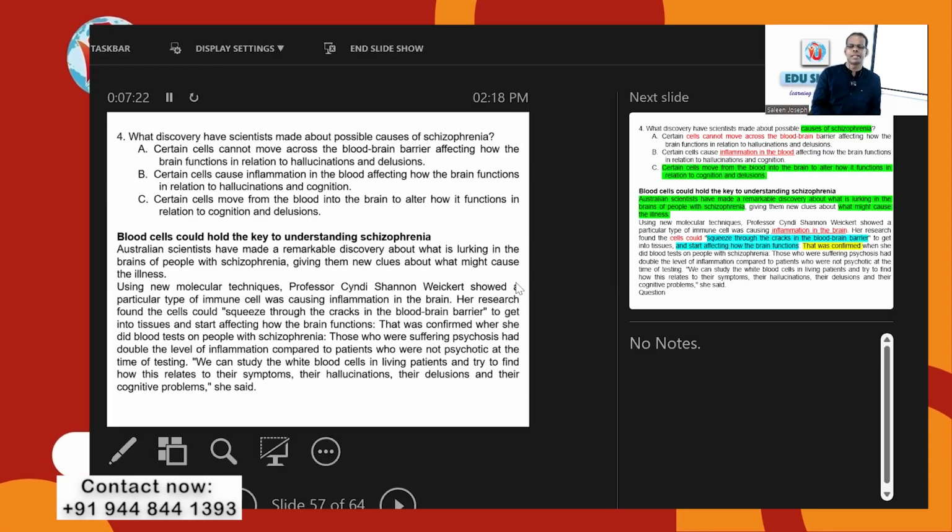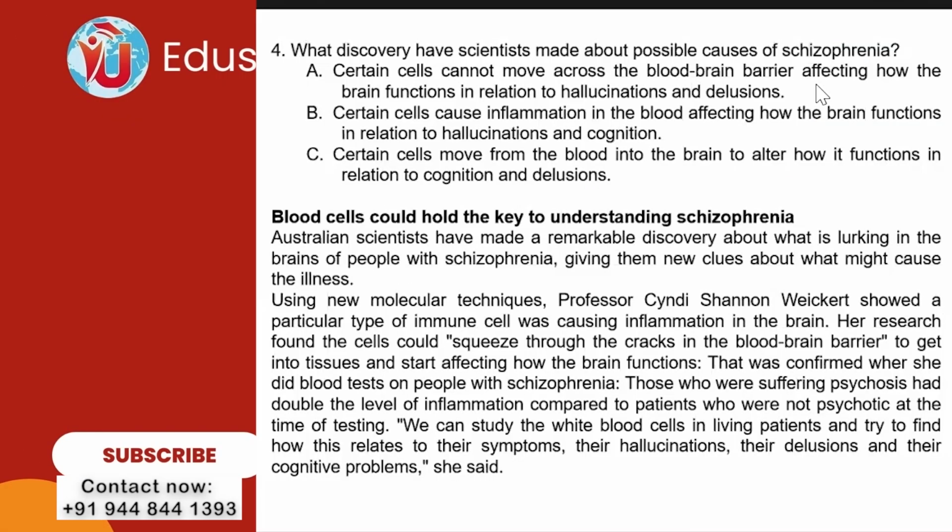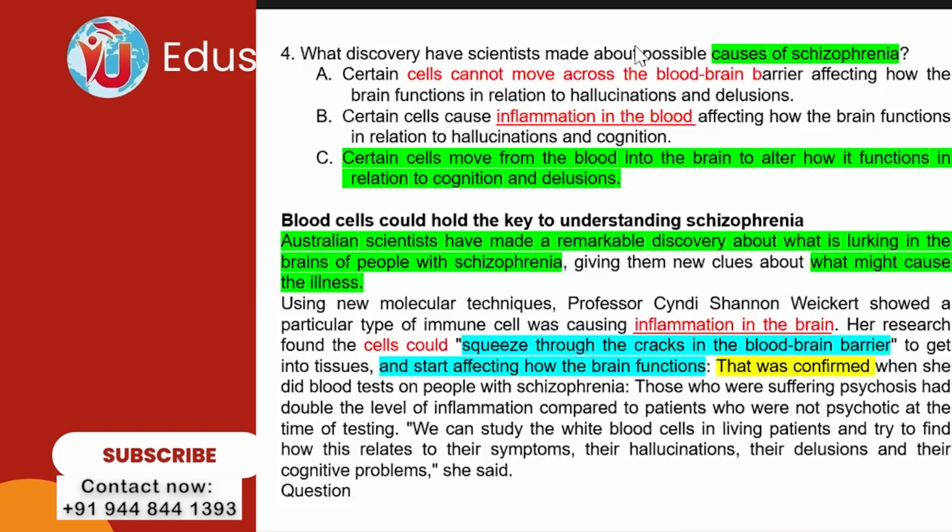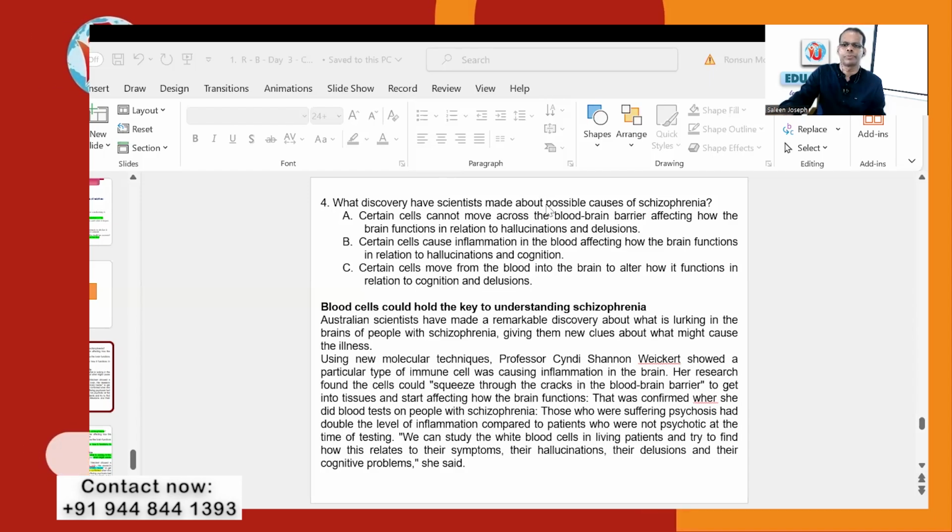Yeah, again, this is a different type of question. It's about the gist, and almost you'll have to get into the gist of it. What discovery have scientists made about possible causes of schizophrenia? They are asking for possible causes of schizophrenia.